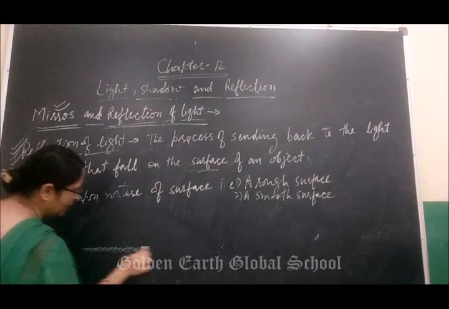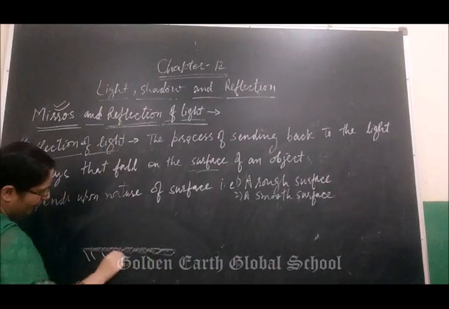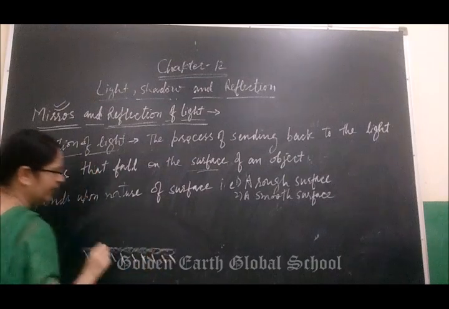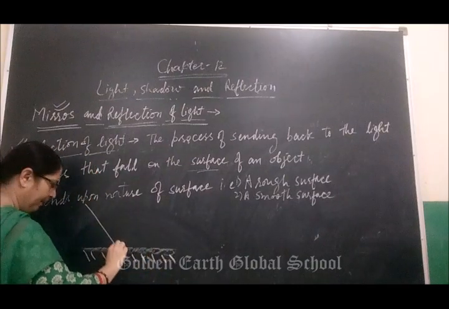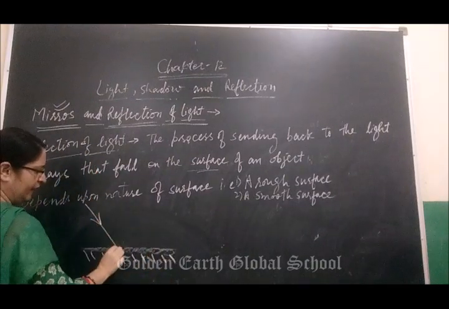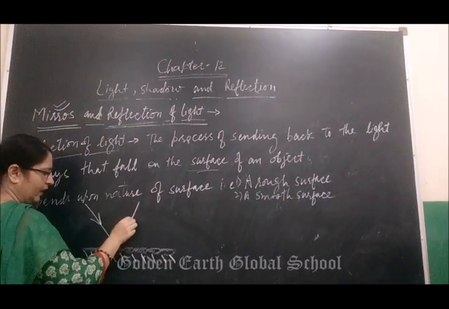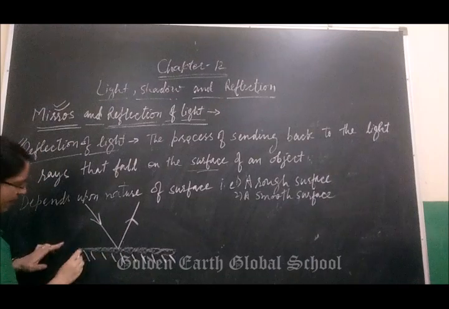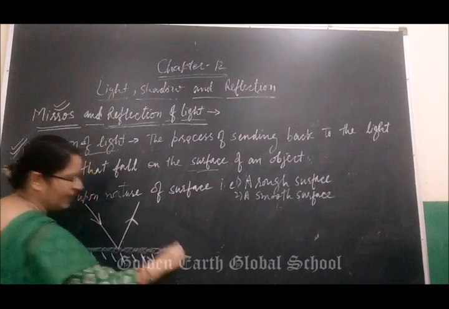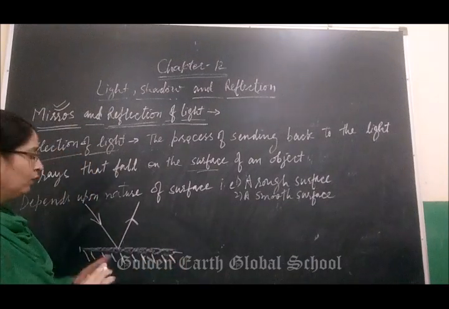Suppose this is a mirror. Light will come like this. It will bounce here and be reflected back in the same direction. Means a mirror is an opaque object. It will not allow light to pass through it.